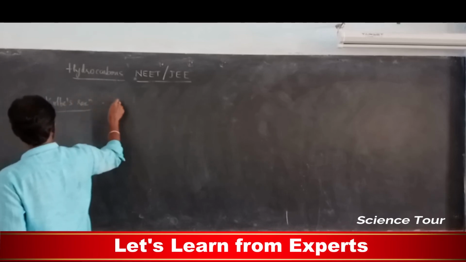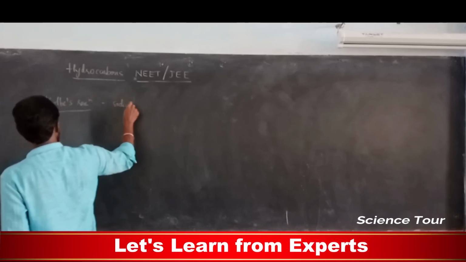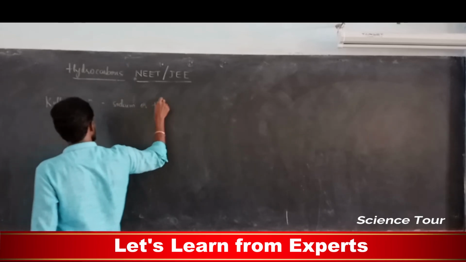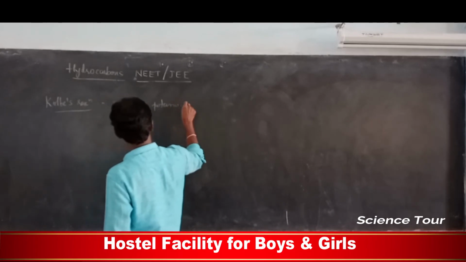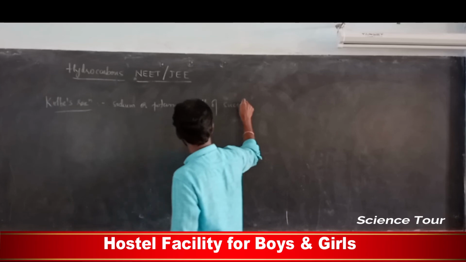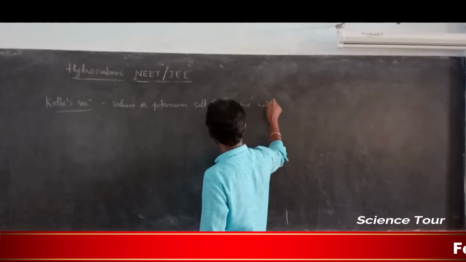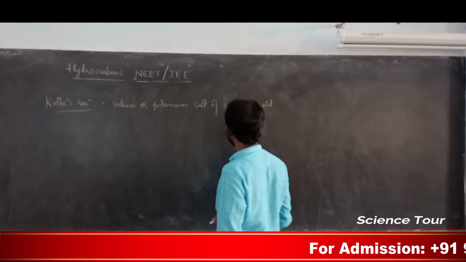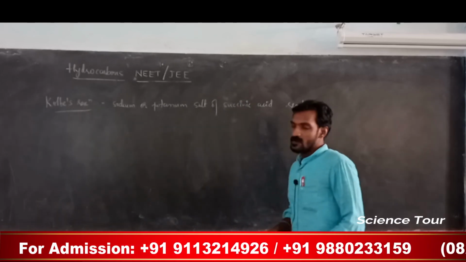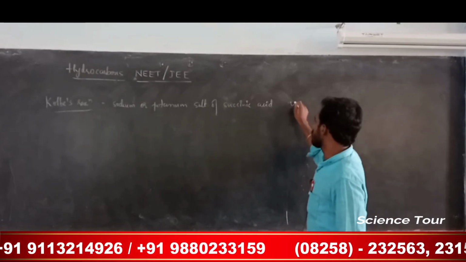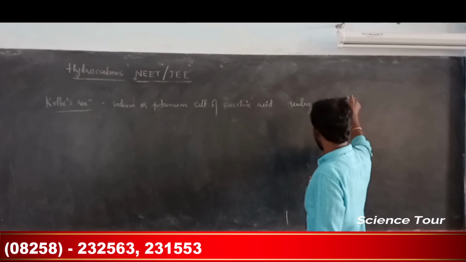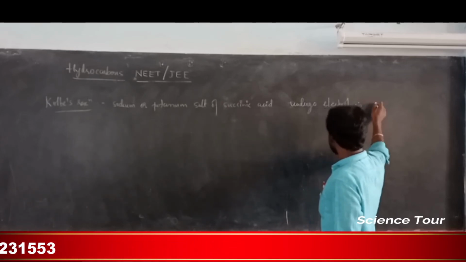So in this one, the sodium or potassium salt of succinic acid undergoes electrolysis and gives alkene.